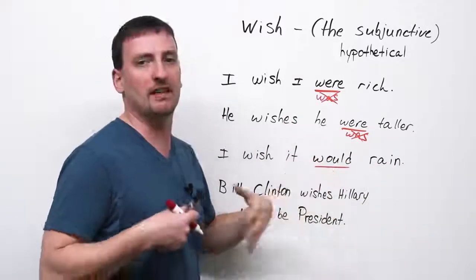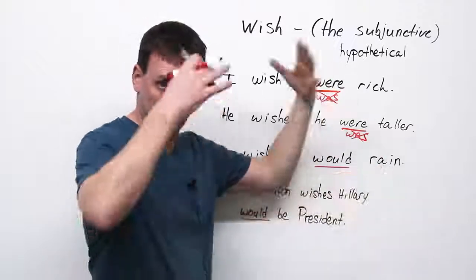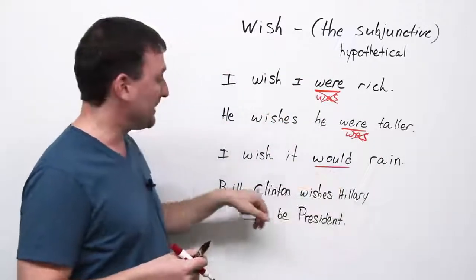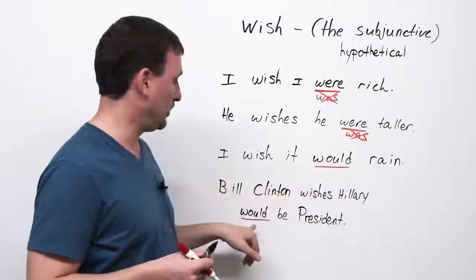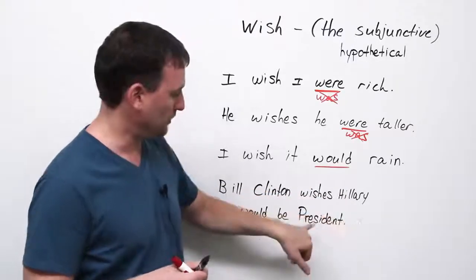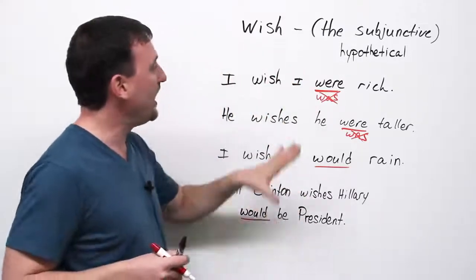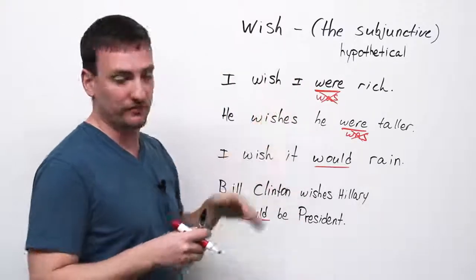Now here we're talking about an action verb, rain, like to come down, rain. So we use would. Bill Clinton wishes Hillary would be President. Notice the capital P because President is a title here, specific. So this is called the subjunctive voice.